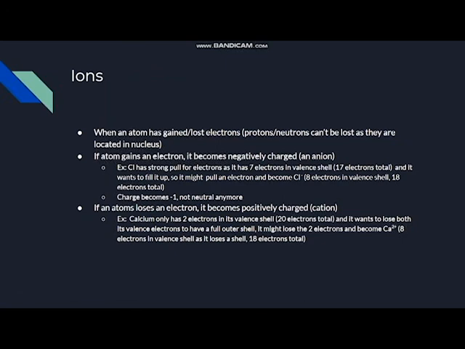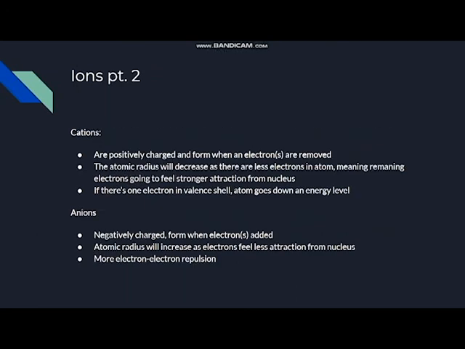If an atom loses an electron or electrons, it becomes positively charged, a cation. To give you another example, calcium has only 2 electrons in its valence shell, 20 total, and since it wants to lose both of these to have a full outer shell, it might lose both electrons to become Ca2+. This means that this shell is going to have 0, so it's going to go down to its previous shell, which has 8 electrons in its valence, and it has 18 total. Cations are positively charged and they form when electrons are removed.